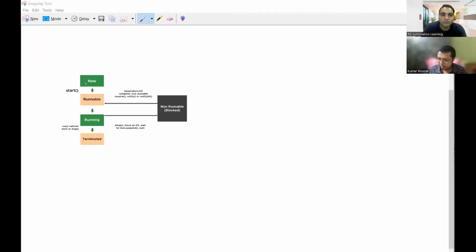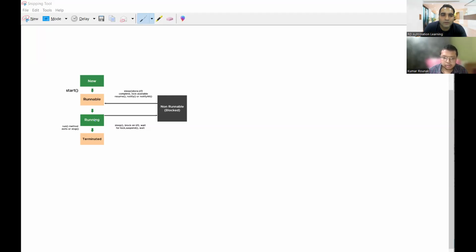No worries. See, a thread in Java at any point of time will exist in certain states. So one is new, one is runnable. Let me share my screen. I will just quickly showcase it to you. What are the different states in this? So one is new, then you will have runnable, right?